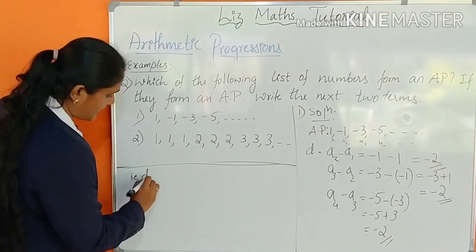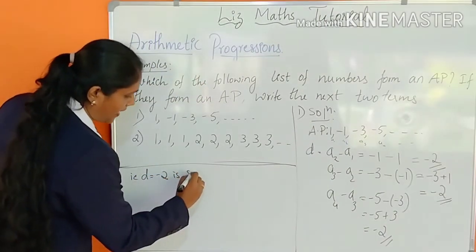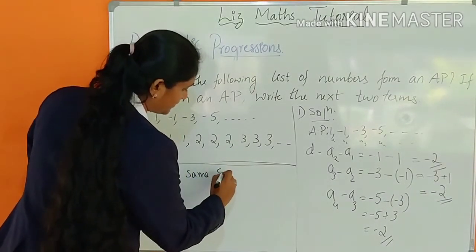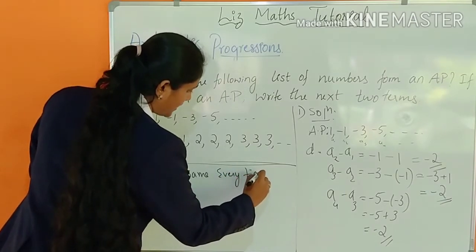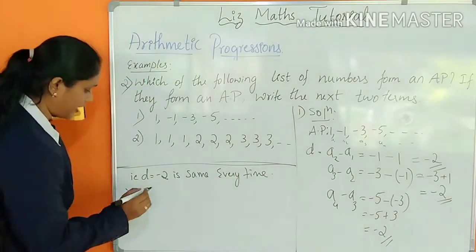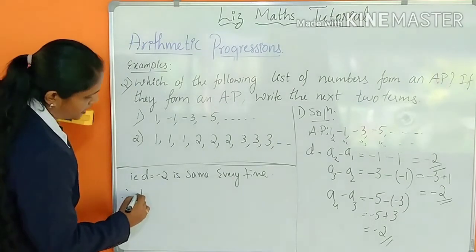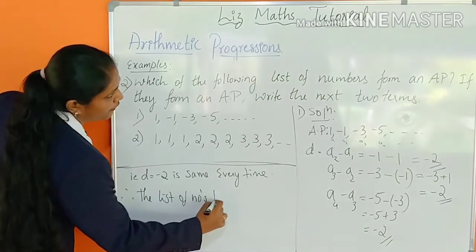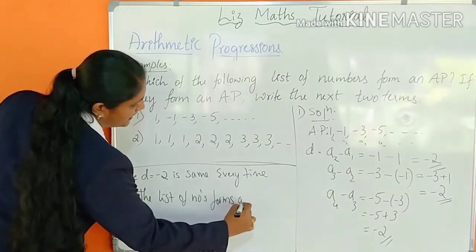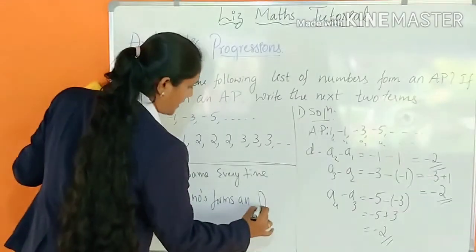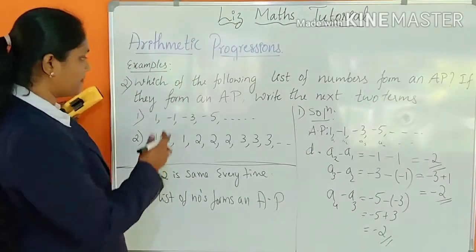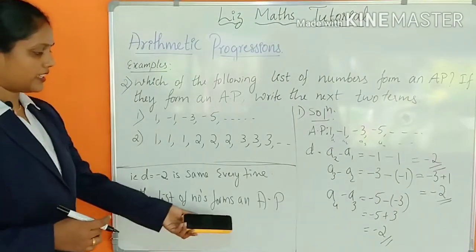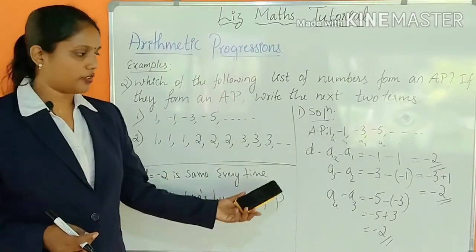So you have to write that d is equal to minus 2, same every time. Therefore, we can say that the list of numbers forms an AP. So you have to find out the next two terms also. Now you have to find out the next two terms.